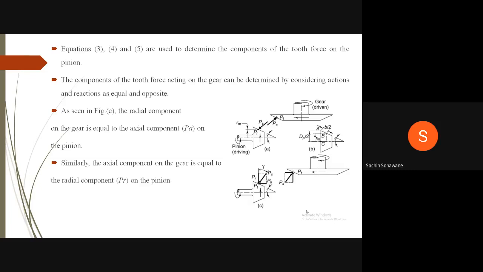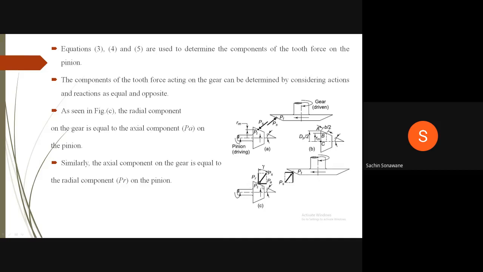The components of the tooth force acting on the gear can be determined by considering actions and reactions as equal and opposite, as seen in figure C. This is the figure. The radial component on the gear is equal to the axial component on the pinion.